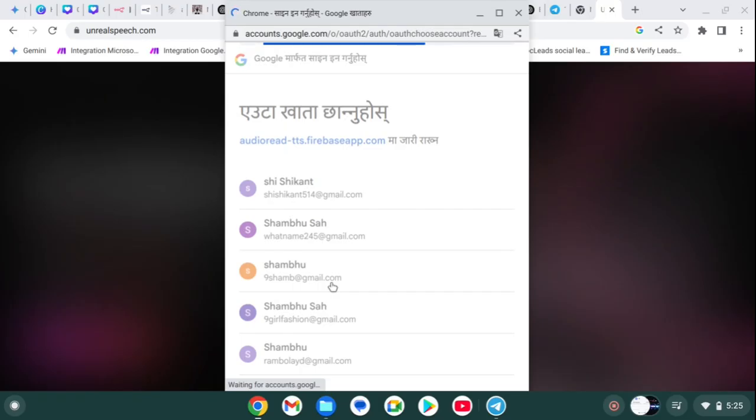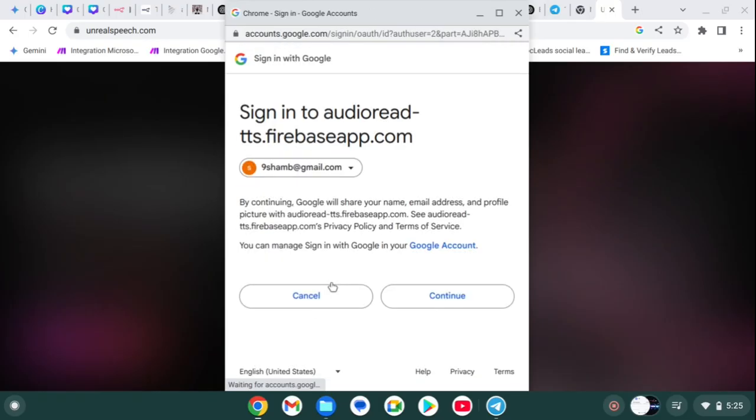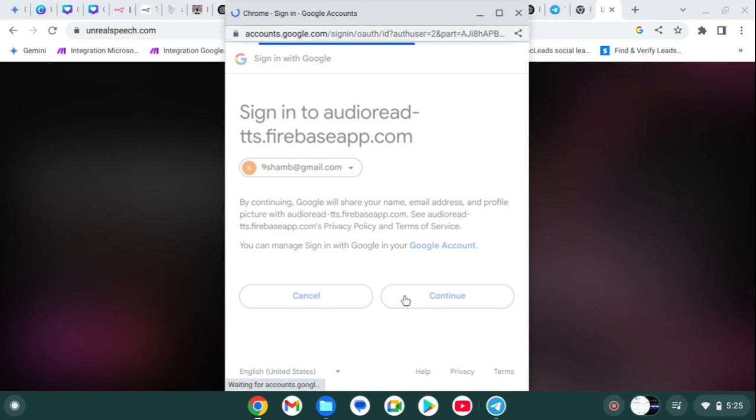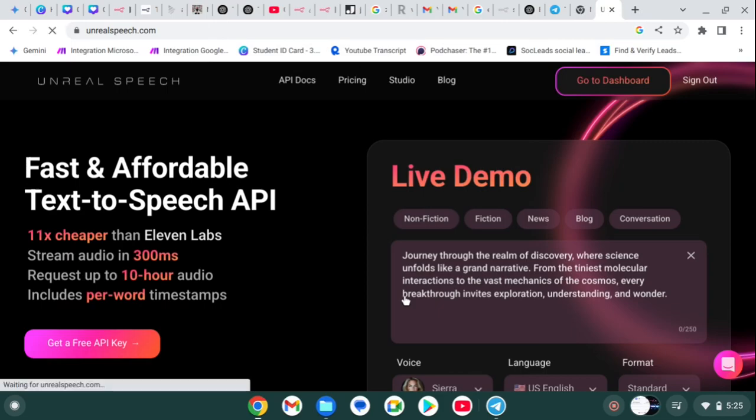Account. Click on continue. Click on continue. Simply open the API docs in a new tab.